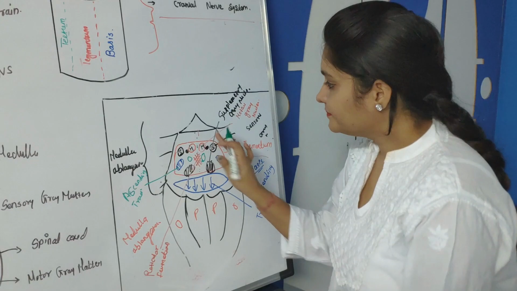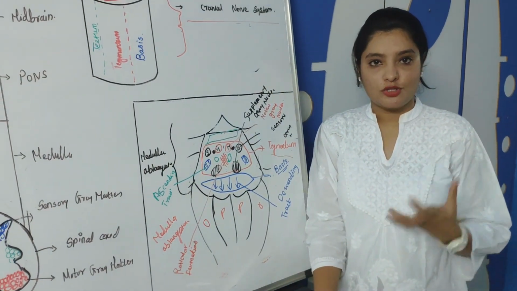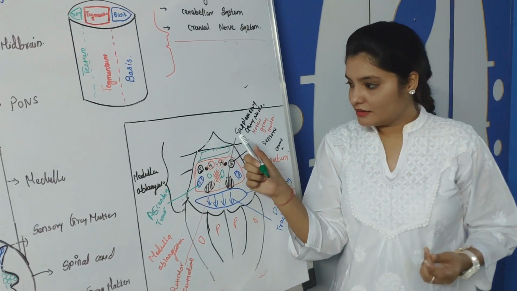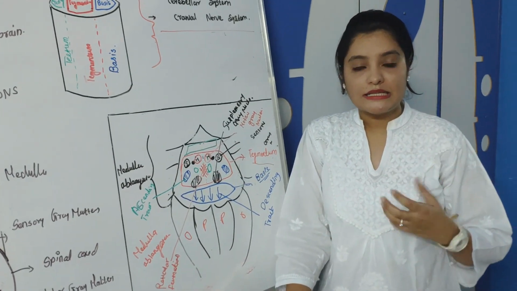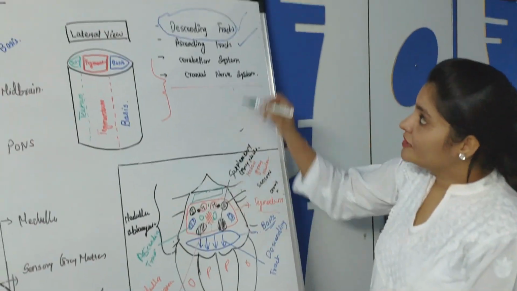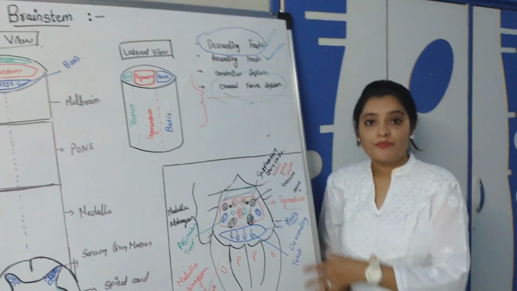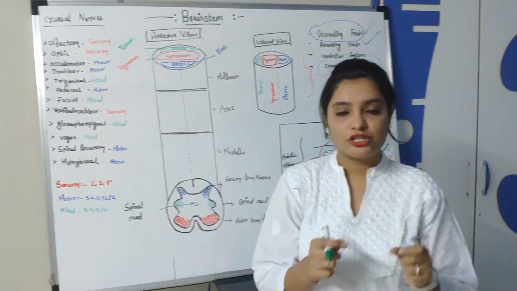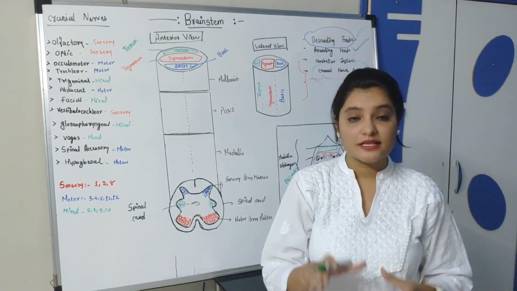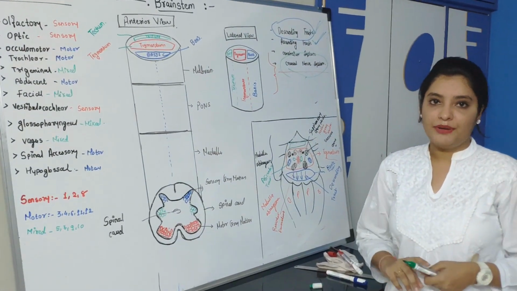And the last is tectum. Tectum is situated here. The different structures are situated in tectum, in medulla oblongata, pons and midbrain. The structure of tectum we will discuss in my next lecture. So this is all about the situation of descending tract, ascending tract and the cranial nerve system. Now we can understand the situation of cranial nerve nuclei in brainstem, because the situation of cranial nerve nuclei is totally based on the structure or development of brainstem.